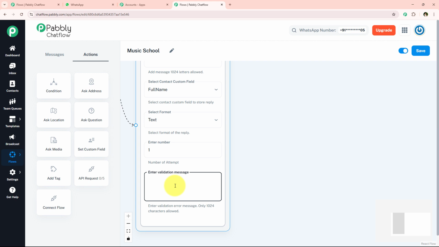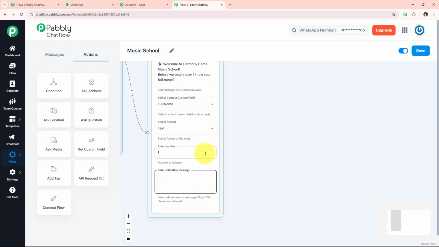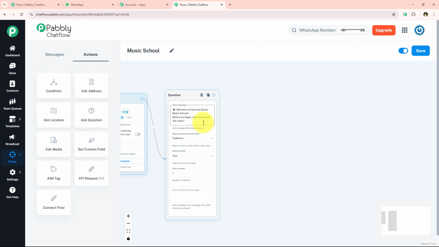So what is going to happen is that, let's say you ask your user for their full name and you selected the format of the reply as text, but your user replies in some number format or any other format. Then automatically a validation message would be sent to them, saying please reply in text format if you're asking the full name, or this is an error or something like that. For that you have to increase the number of attempts and enter the validation message, all right? But this is not a required field, so you can leave it blank too. Now we're going to move on further.